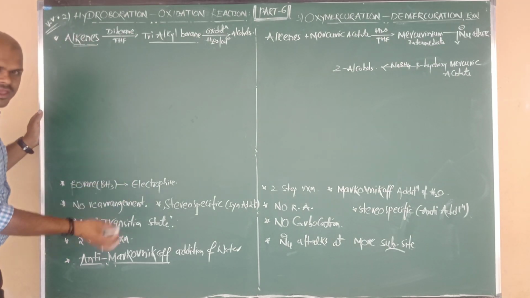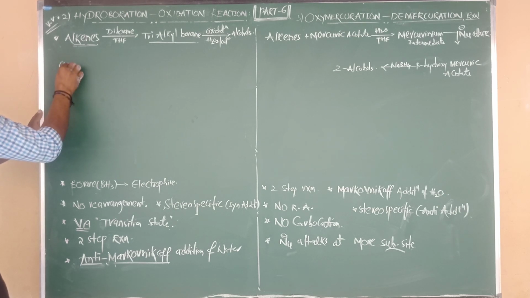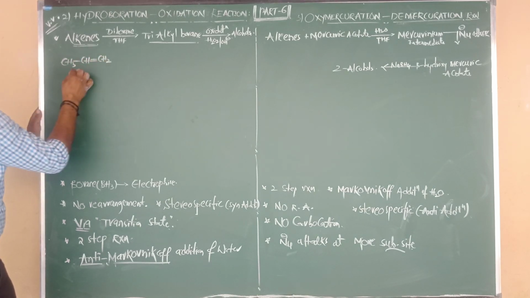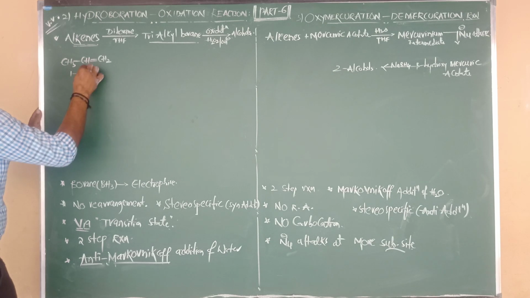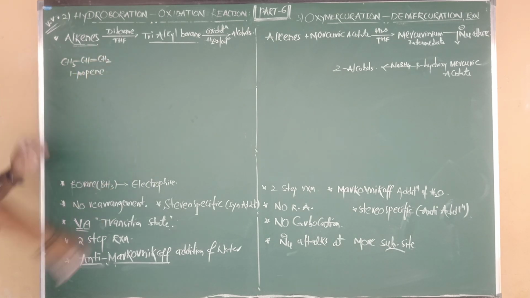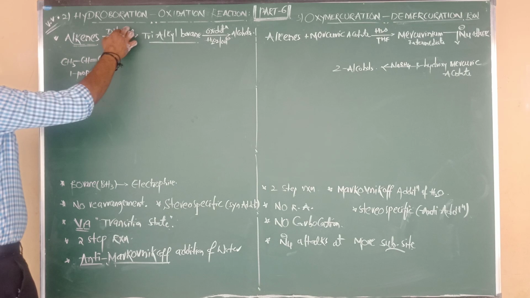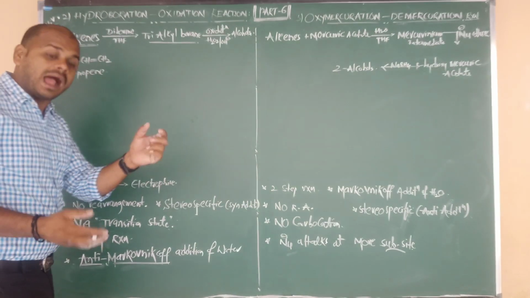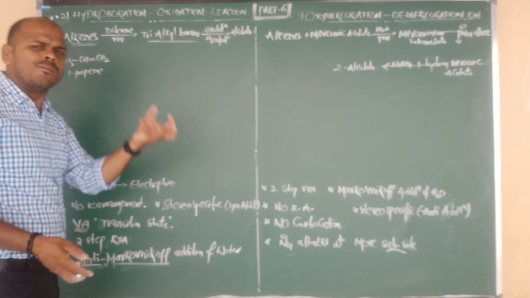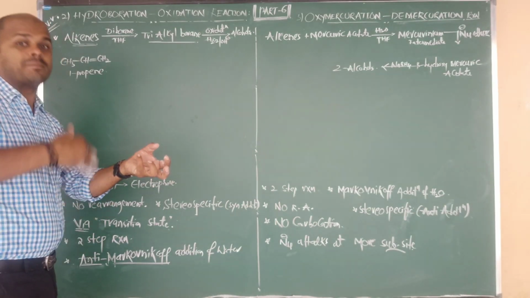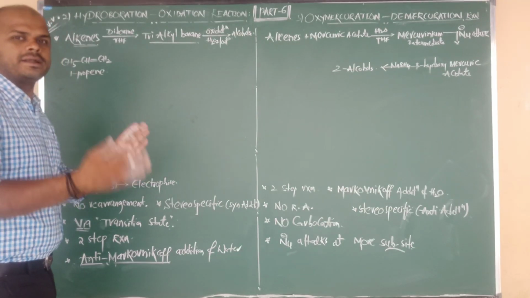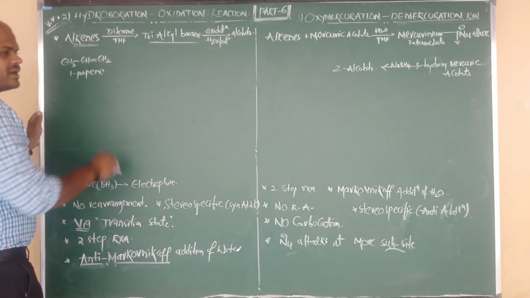Let us take an unsymmetrical alkene, the formula is CH3 bonded to CH, double bond CH2. What is the compound name? Propene, or one-propene. It is added with diborane. Diborane formula is B2H6, and we can also take its monomer, formula BH3, borane. Monomer formula BH3, dimer formula B2H6. We can consider either, as you wish.